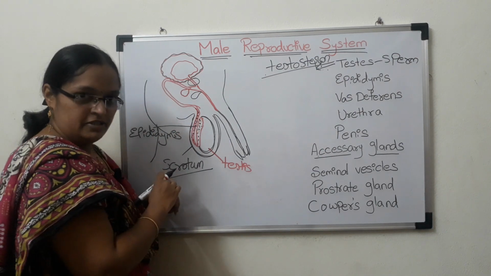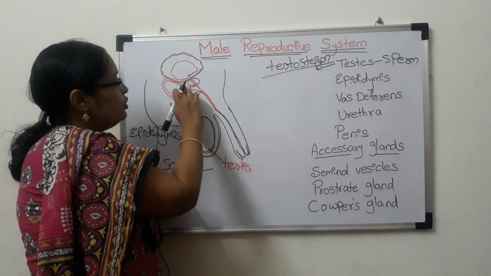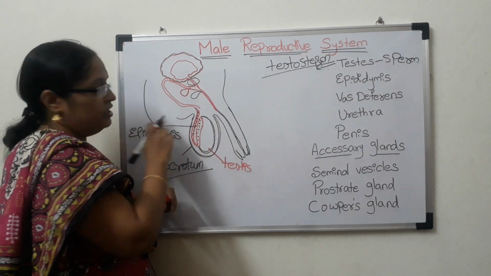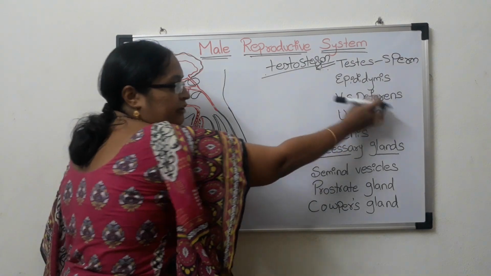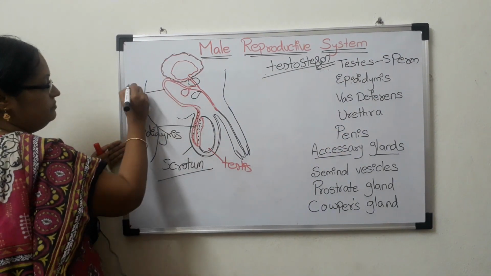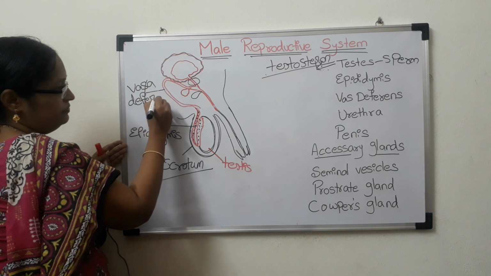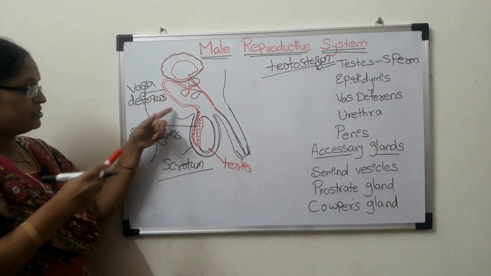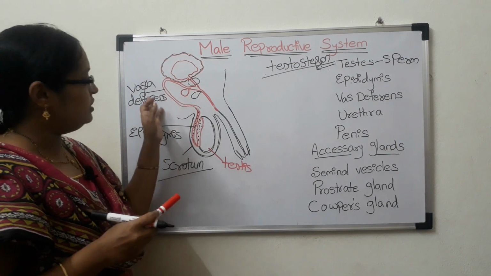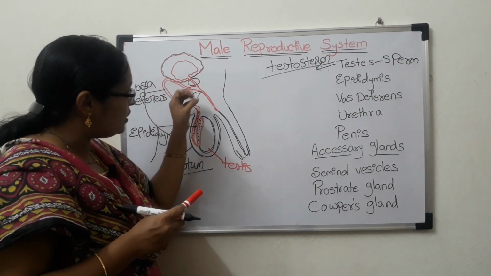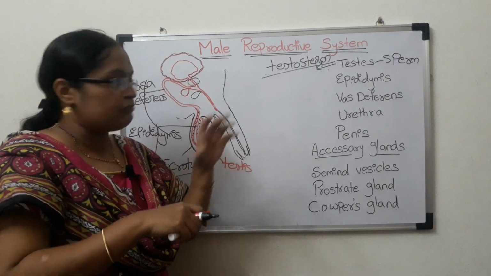From the epididymis, the sperm cells are passed through a muscular channel. The muscular channel that we call vasa deferens. Vasa deferens is a muscular channel through which the sperms are passed. During the passage, the sperm is mixed with secretions from different glands that we will discuss later.